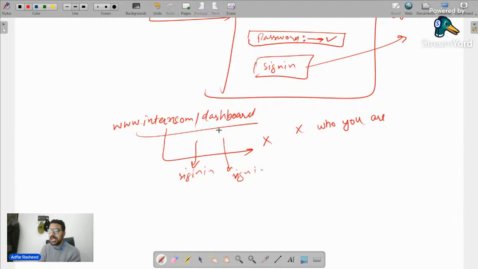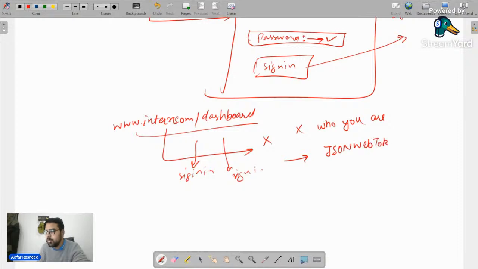Now it can show you the dashboard only if it is able to remember who you are. If it's able to remember who has signed in two seconds back, two minutes back. But by default, it cannot remember you. It can authenticate you with email and password with if-else logic, but it cannot authorize you. Okay. We have to somehow tell it to save this particular user. And for that, we use a very simple technique, and it's called JSON Web Tokens. What's it called?